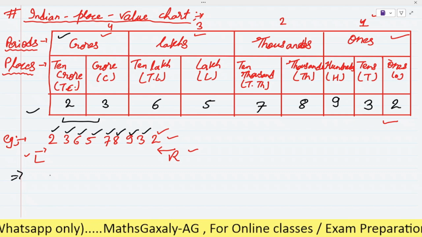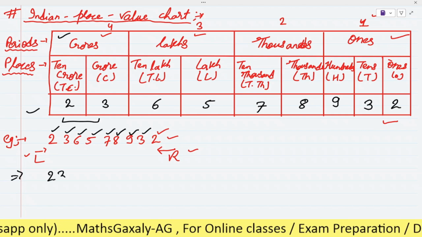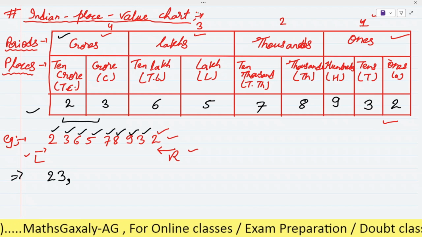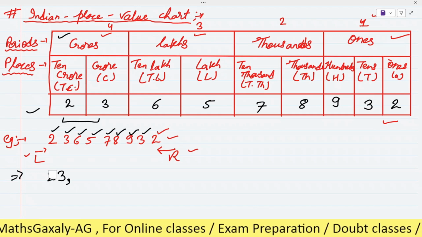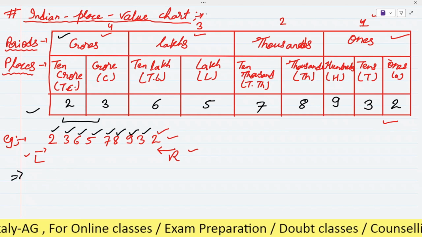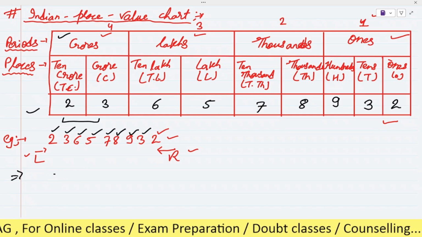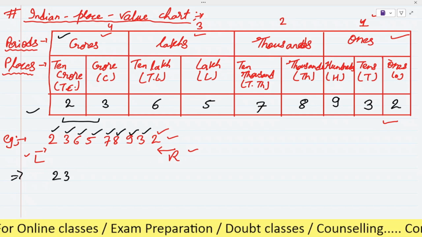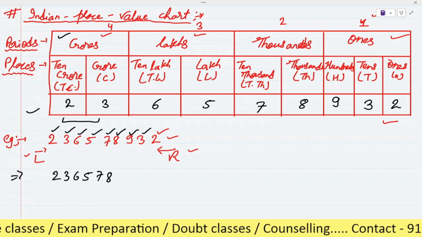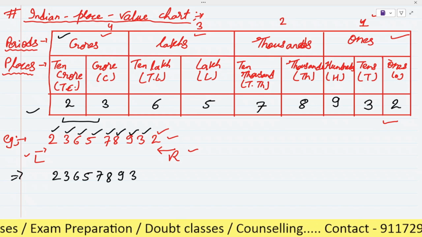So here we will write 2 3 and then give the comma. Otherwise you can also do it like this. See here how you will do it. You have to first write all the digits: 2 3 6 5 7 8 9 3 2.